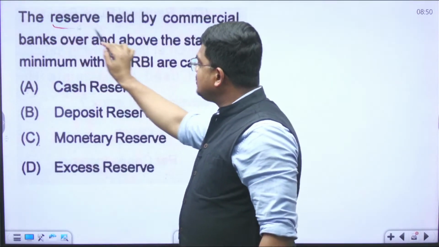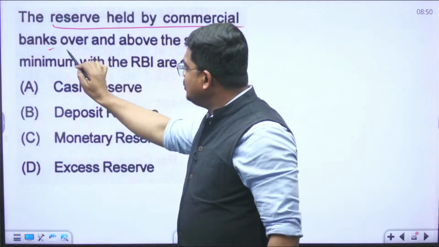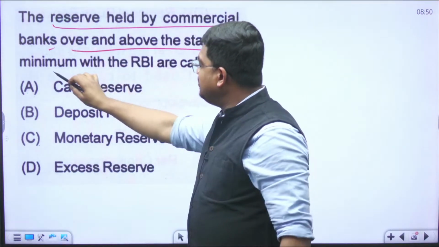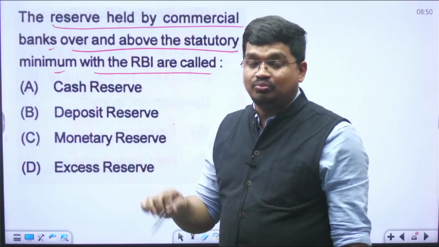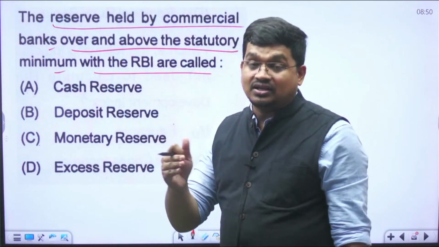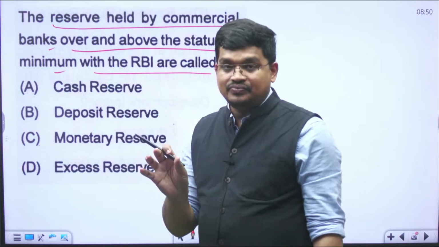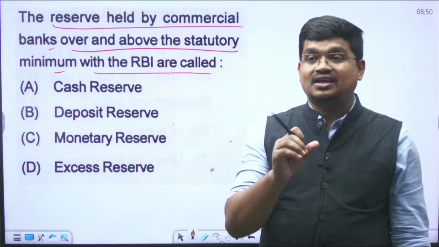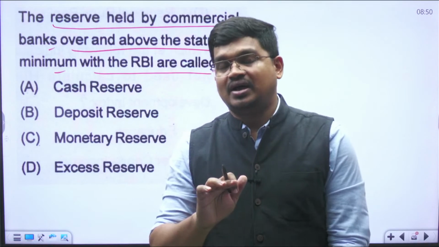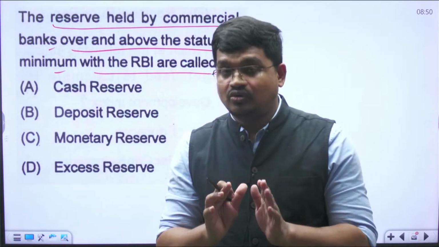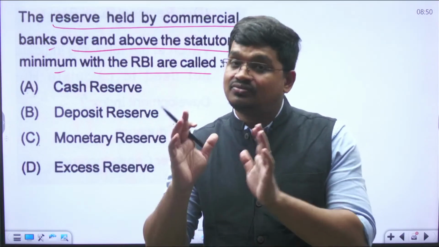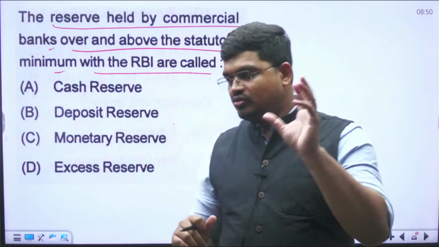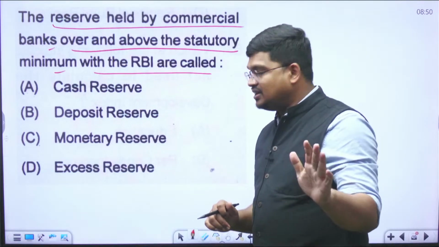The question is about the reserve held by commercial banks over and above the statutory minimum with the RBI. Both CRR and SLR are statutory, or law backed. Every commercial bank has to follow this instruction under the Banking Regulation Act 1949, so every bank has to maintain that.